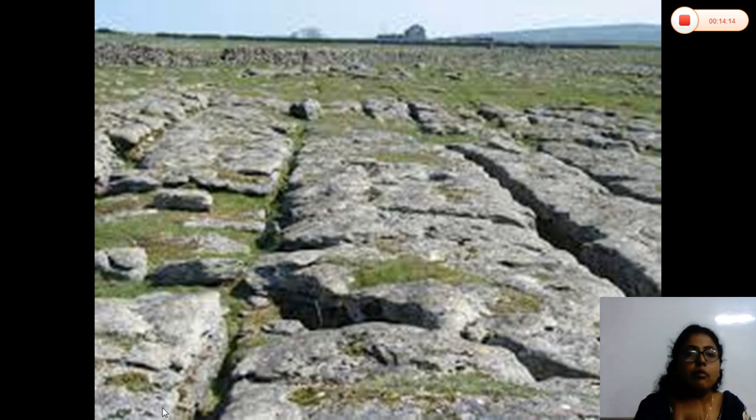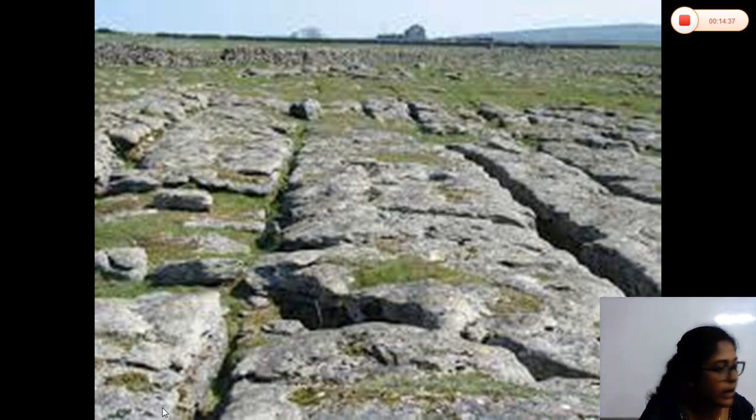Now, the chemical weathering process. The next process is called the chemical weathering process. What is the chemical weathering process? Which agent is the main one here? You all know, water. Water is the main element for chemical weathering. So, this chemical weathering process is mainly active in the humid regions, hot and humid regions.